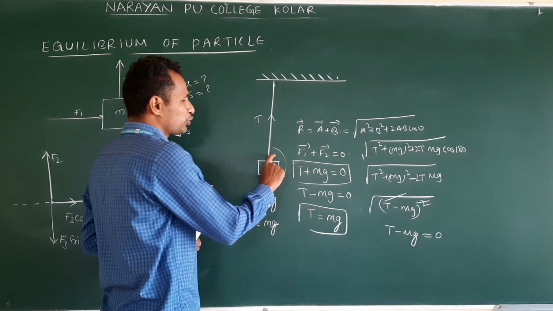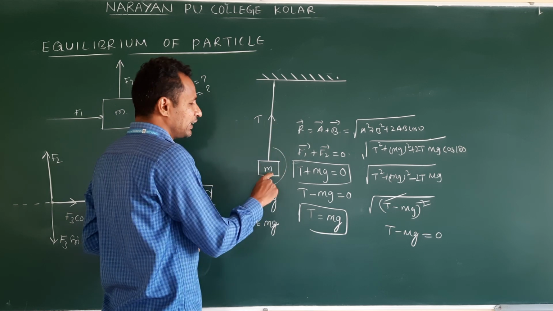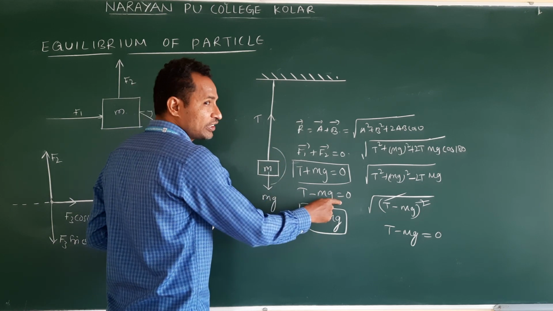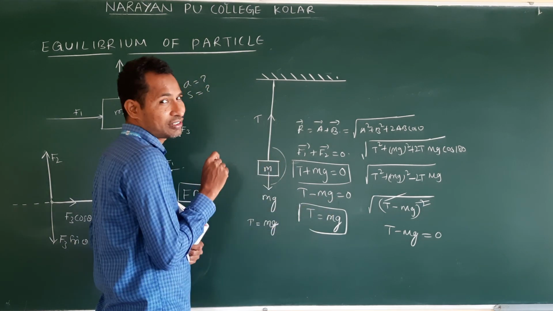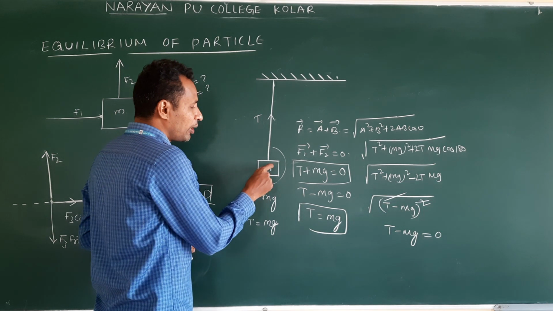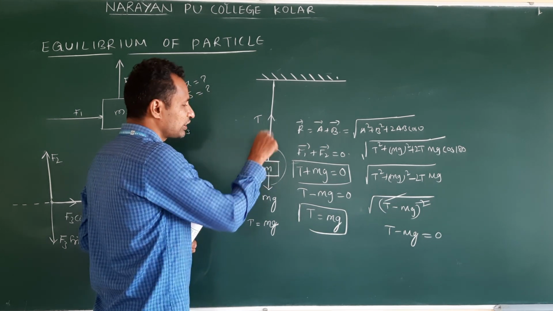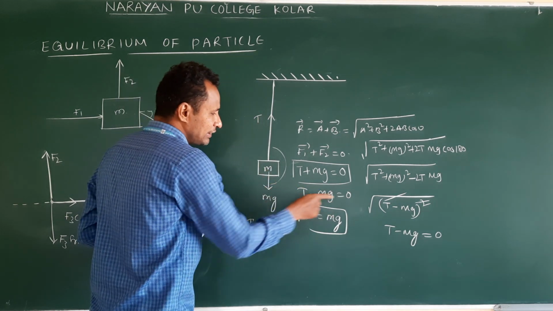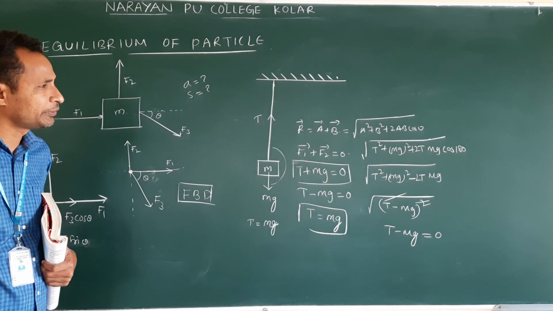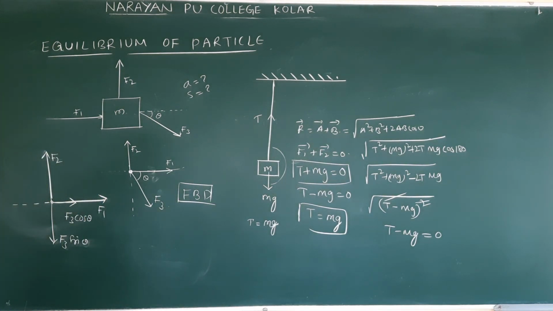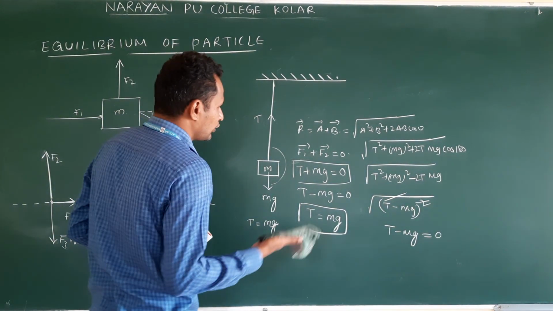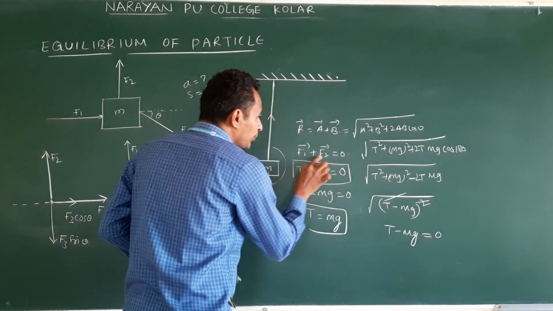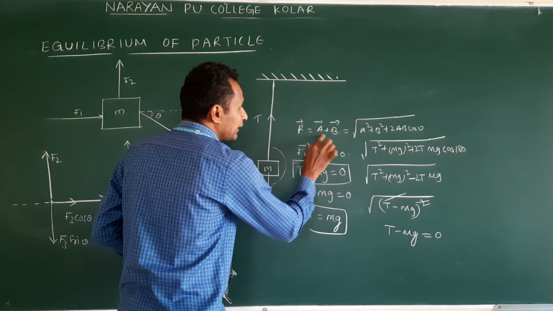Very simple: whenever two forces or two vectors act in opposite directions, suppose A and B, we can write A minus B is equal to 0 if the body is at rest. Clear? So if the body does not move, when two forces are acting opposite each other, then we can write like this statement. These are not all required; I have given them for understanding. Clear?